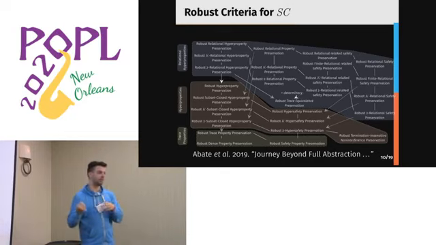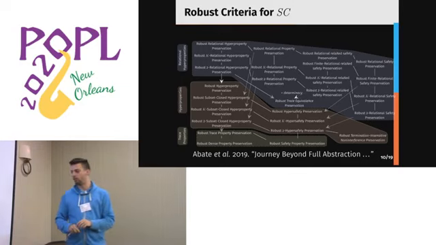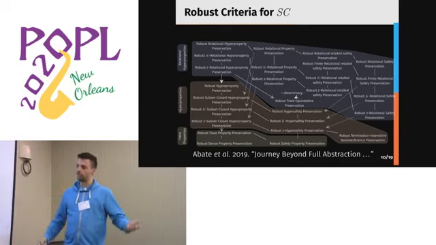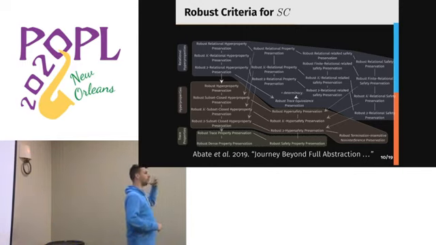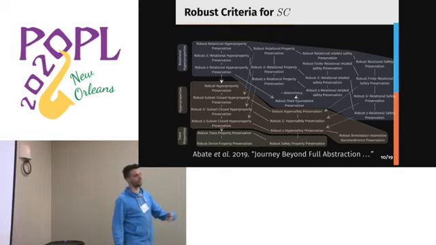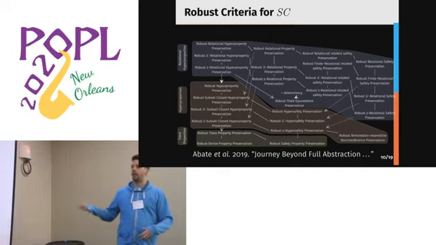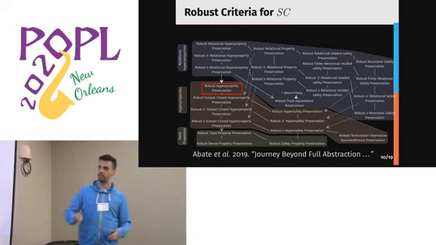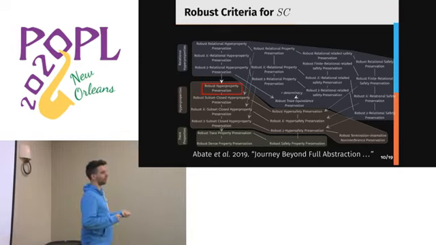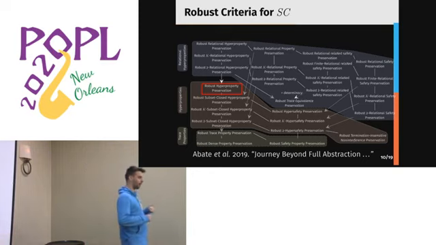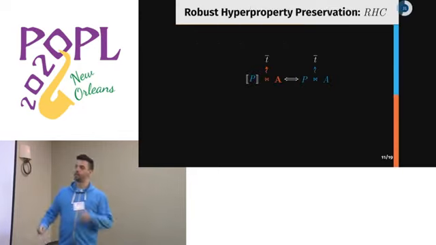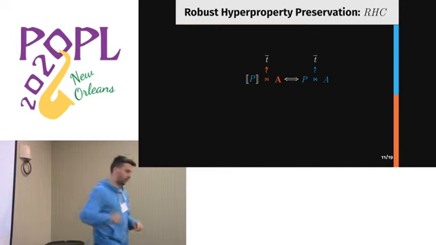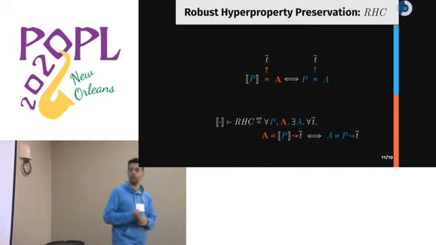What fits the picture is picking a criterion from our recent work from CSF last year, the journey beyond full abstraction. And as you already know, all of the points in this diagram correspond to a criterion for a compiler preserving a specific class of properties or hyperproperties. And what we're interested in is that bit over there, which is robust hyperproperty preservation. So the criterion that tells you that a compiler preserves arbitrary hyperproperties robustly across compilation. Now, RHC, this criterion, we can draw as follows.